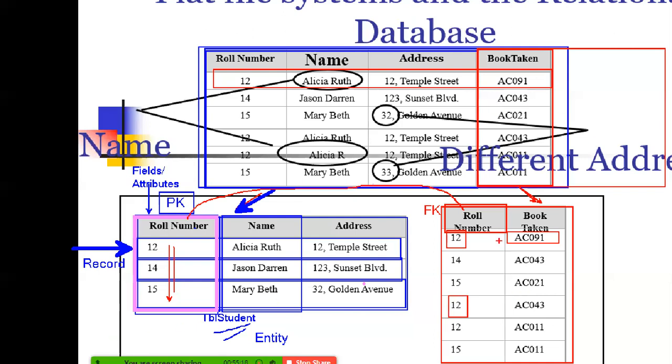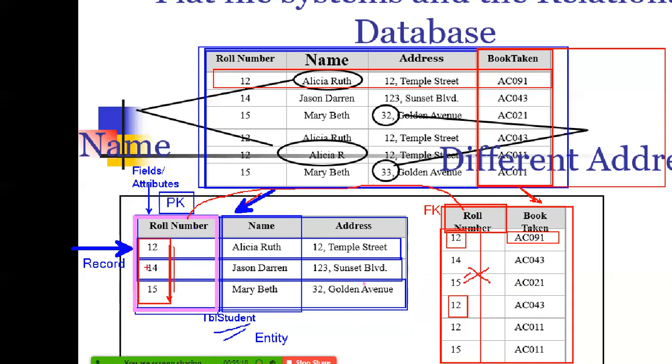What exactly a foreign key does is called referential integrity. It is going to refer to where you are linking from. So the foreign key is created by a link. Whatever roll numbers exist here, only those roll numbers should be allowed here. We have 12, 14, and 15. 13 is not there. If I give 13 here, it should throw me an error because 13 is not there.